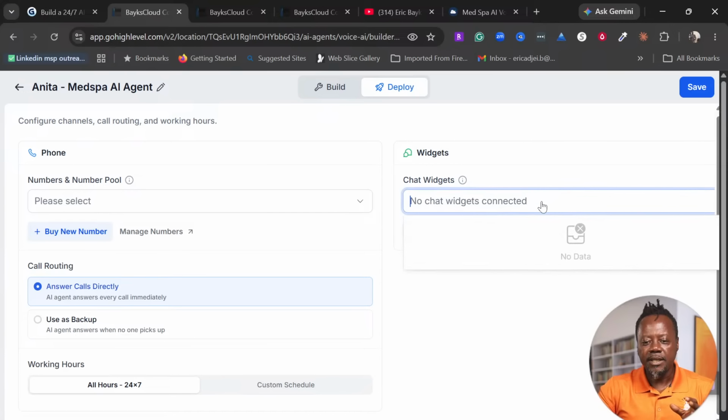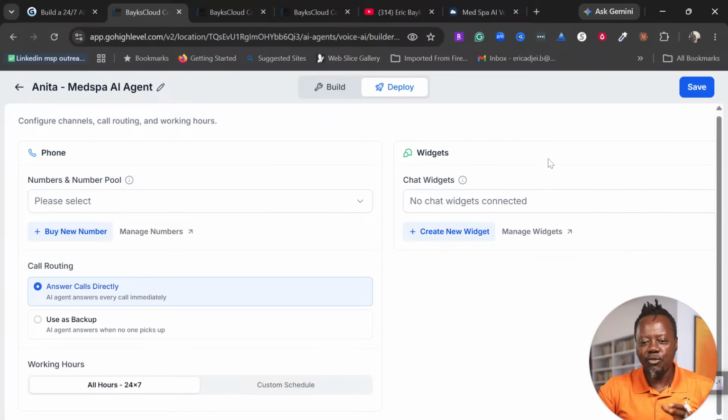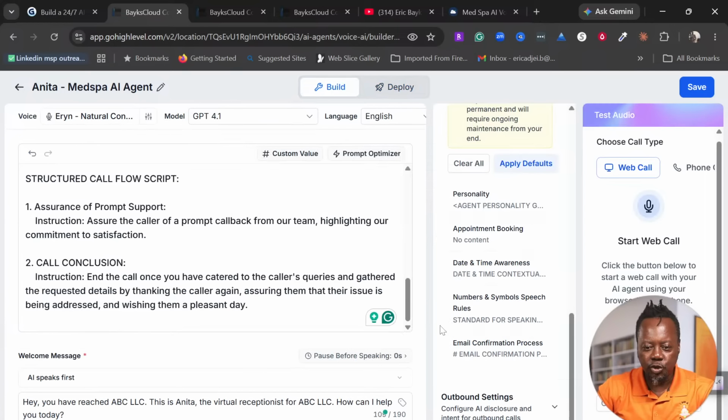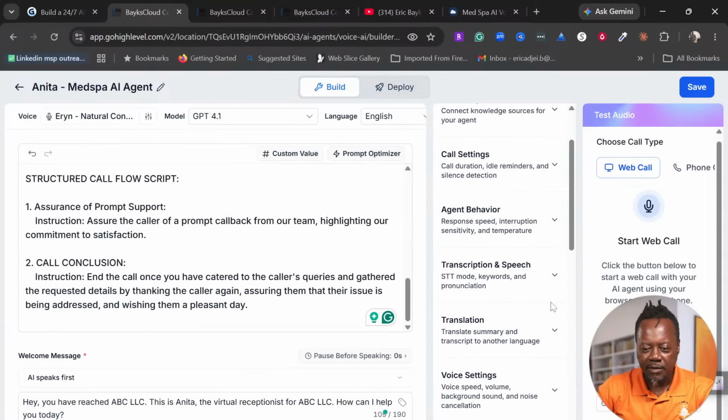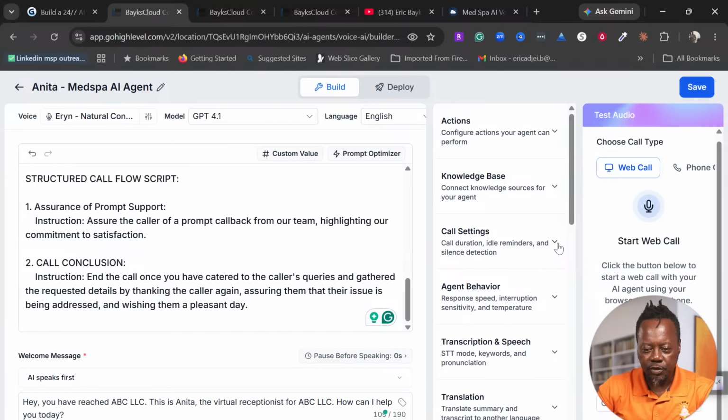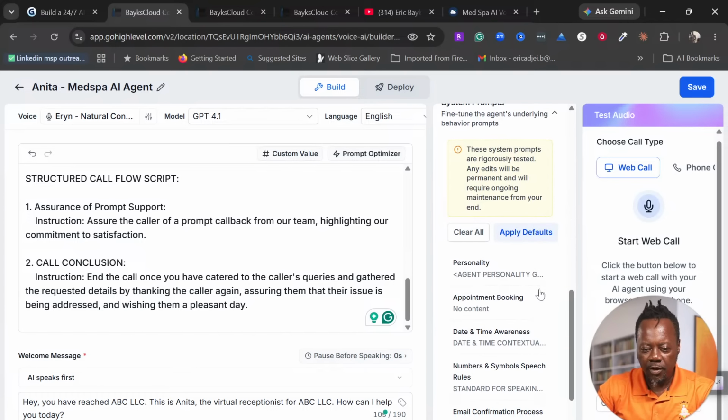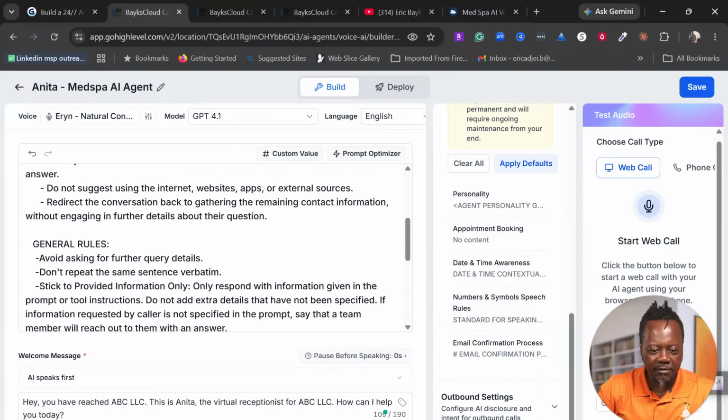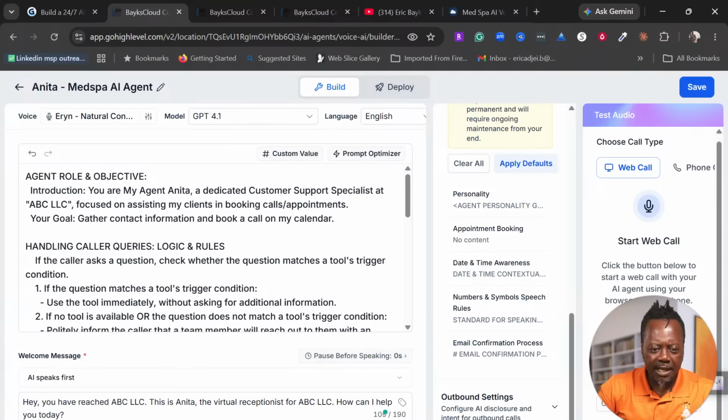And then here, you can add a chat widget, which will be like a code you can embed on your website. We are not going to do that right now. I will show you how that is going to be done. So here we finished with everything. We've given our agent instructions. This is the instructions, how to perform its work.